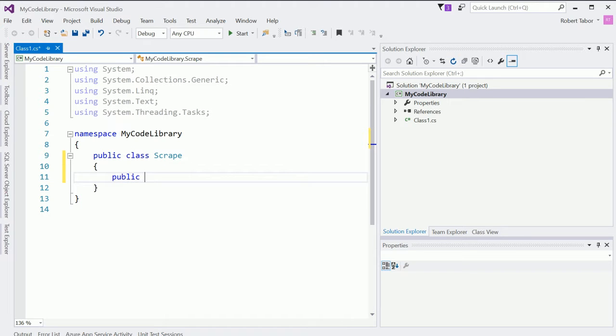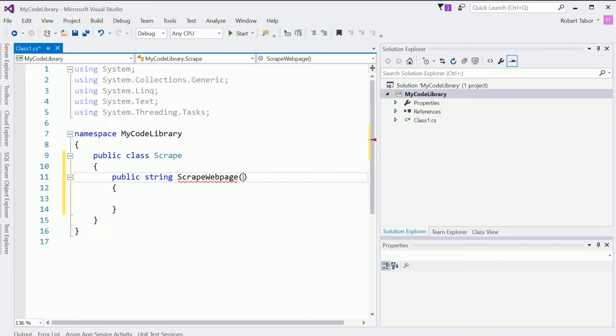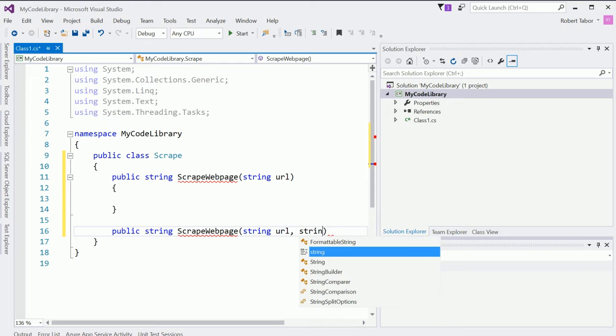So public string ScrapeWebPage, and we'll create a version of this where you provide it just the URL, and then we'll create a second version of this where you provide the URL and a file path.